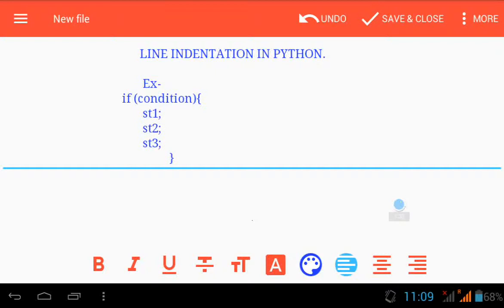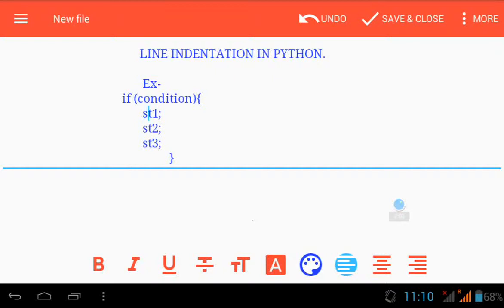Python. Python doesn't support it. Well, this is a shortcoming. What if a condition arises where we want to execute a number of statements? Well, the simple answer to that question is the concept of line indentation. What is indentation? Indentation is nothing but the spaces left before the beginning of a line. Suppose this is the line, and right after it the second line is statement 1.